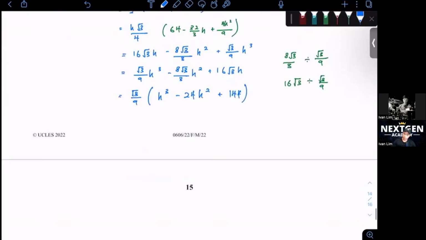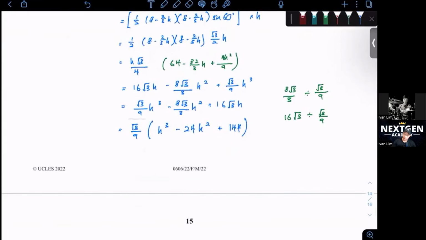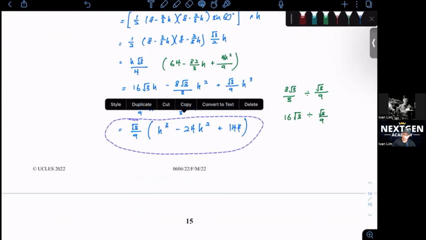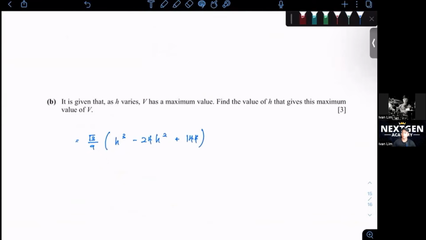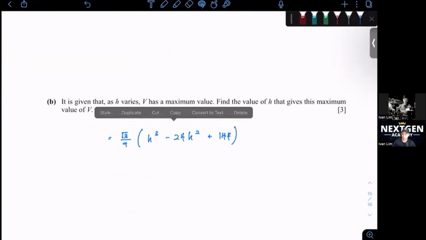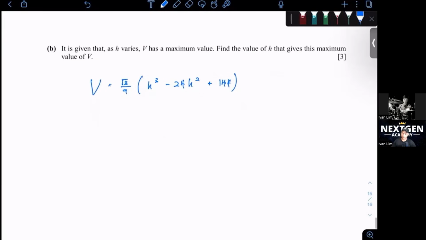Okay, for the next question, finally, the last one. This is a very, very long paper that I've talked about because so many things to discuss. I hope the next paper or whatever paper that you are taking is not as hard as this. All right, it is given that as h varies, v has a maximum value. Find the value of h that gives this maximum value of v.